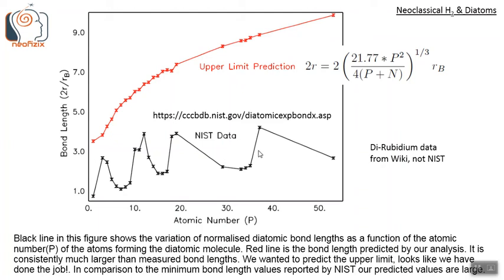The black line in this figure shows the variation of normalized diatomic bond lengths. The normalized diatomic bond length means 2R is the actual separation length, so we divide 2R by Rb, the Bohr radius. So this is the bond length normalized by Rb along the y-axis.